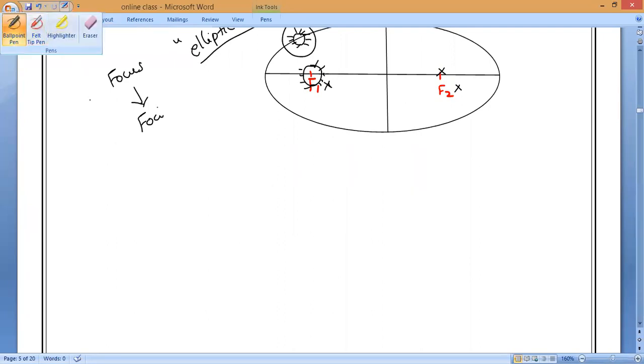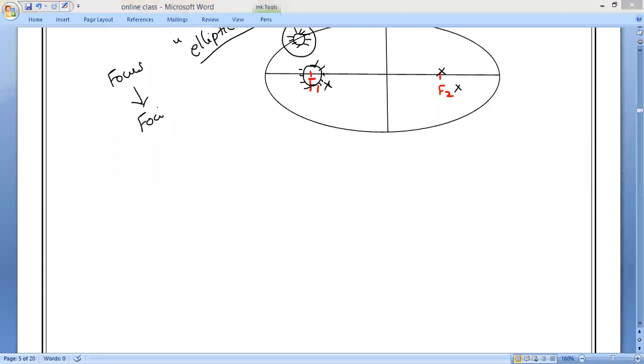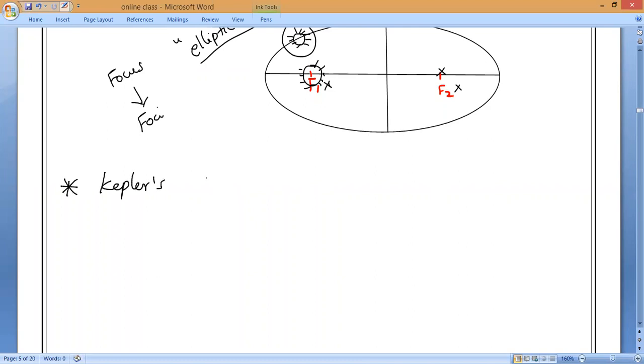Now let us study the second law, Kepler's second law of planetary motion. We also call it, please write it all of you, the law of areas. Kepler's second law is also known as the law of areas. Shall we start now? So observe very carefully.